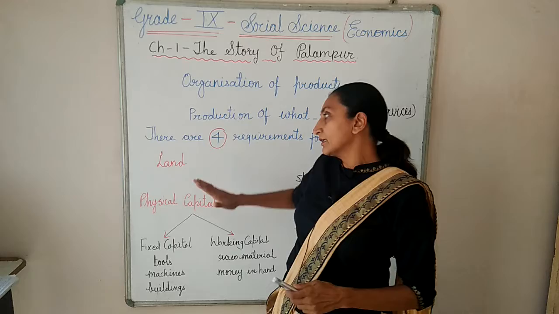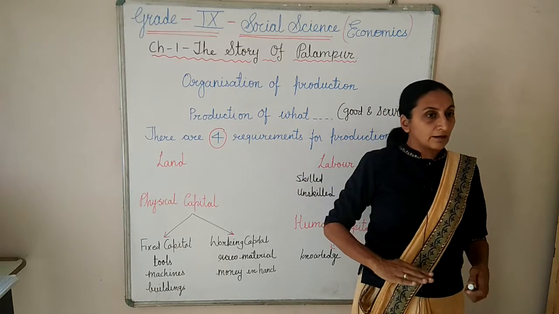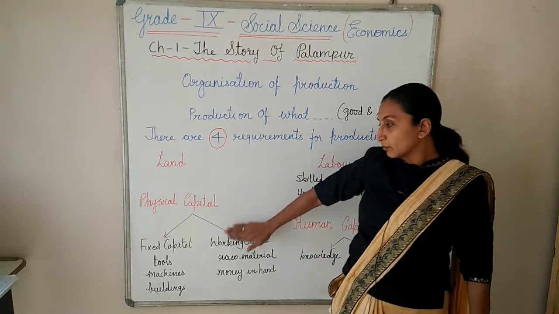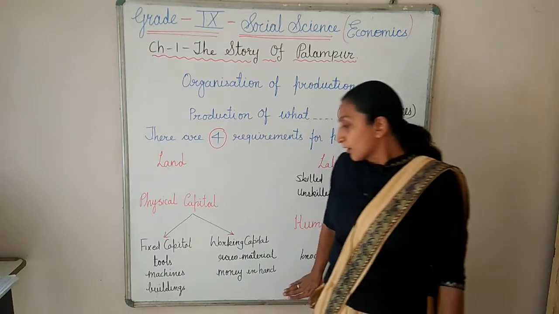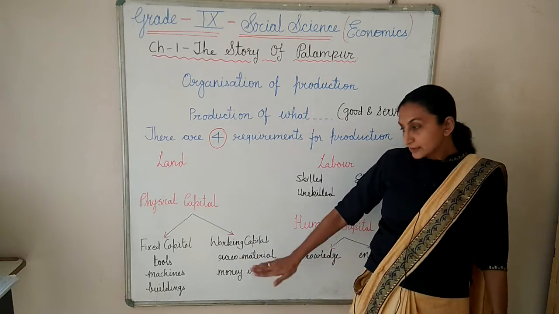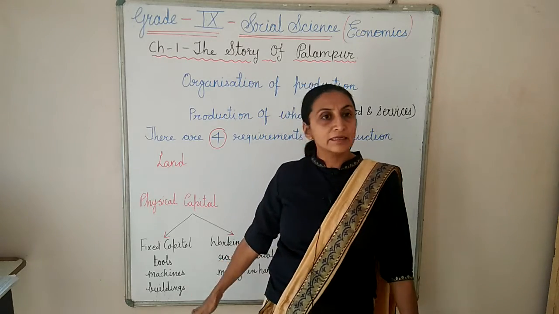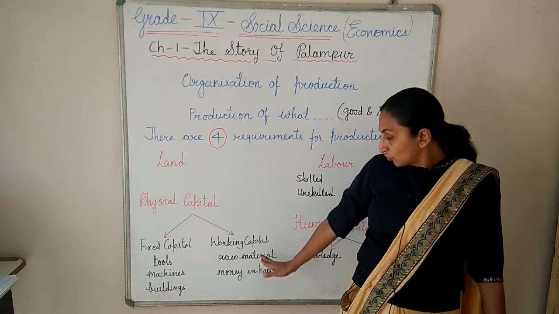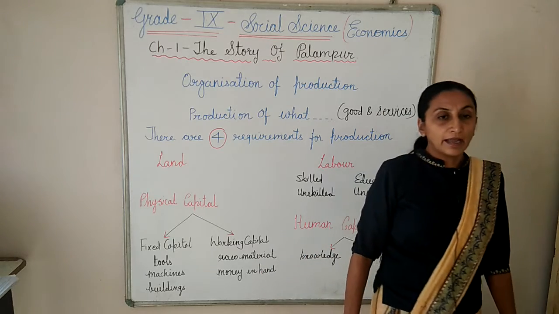So the basic thing is land. Land is the basic pillar. After that, physical capital. In that we have seen fixed capital and working capital. Fixed capital means tools, machines, buildings, and all such things. And working capital means raw material and money in hand.